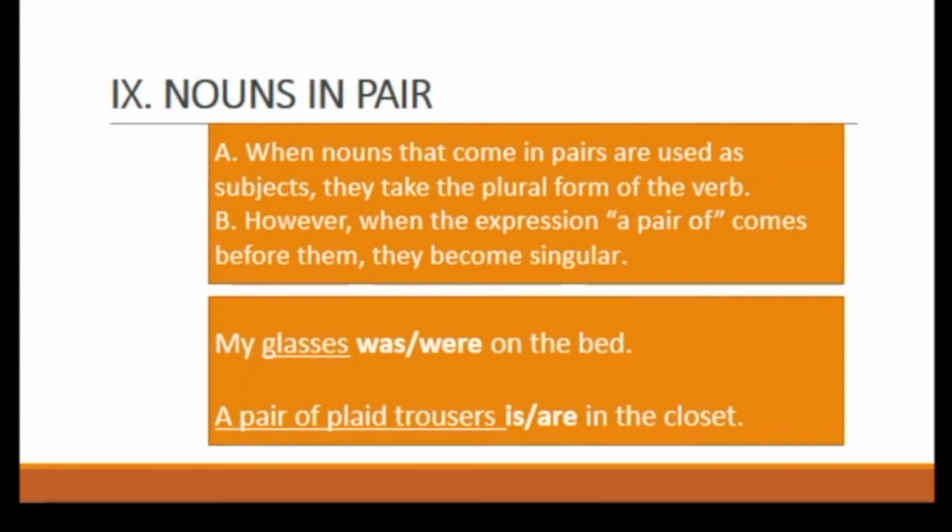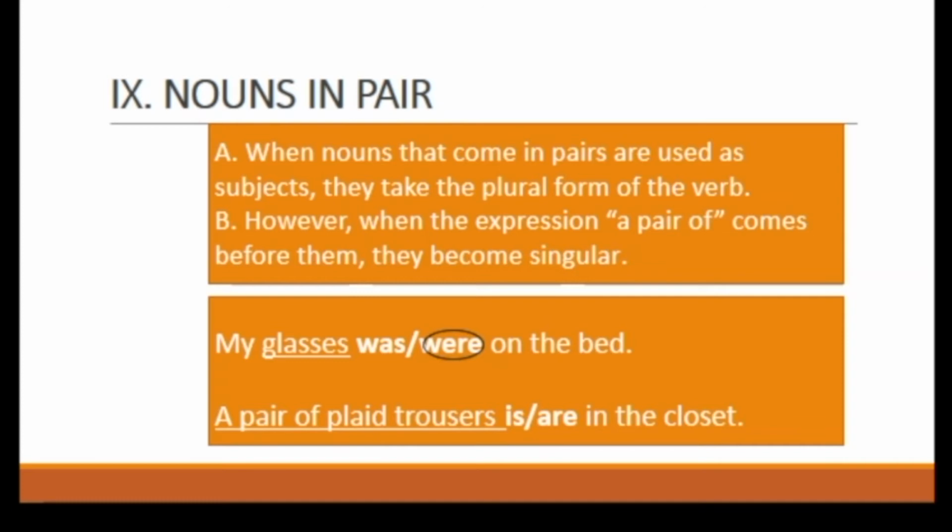Rule number 9. Nouns in pairs. Pair nouns are thought of as having two separate parts. For example, two pant legs make a whole pants. Pair nouns always have a plural form. However, when the expression a pair of comes before them, they become singular. Let's try to answer this. My glasses were on the bed. The answer is were. Why were? Because the word glasses is treated as plural.